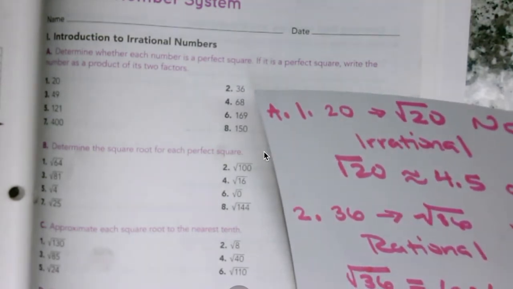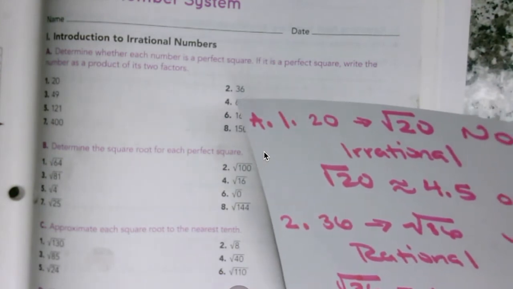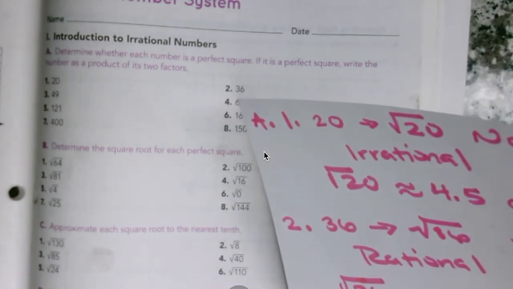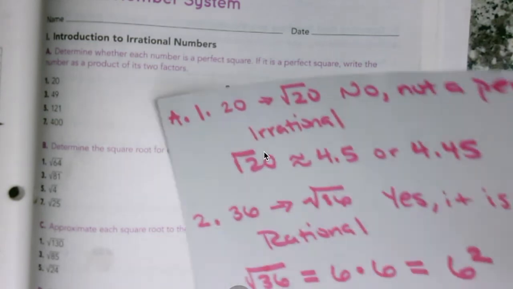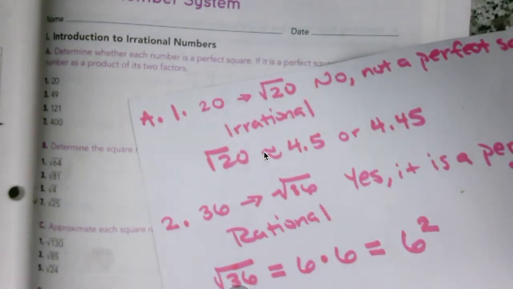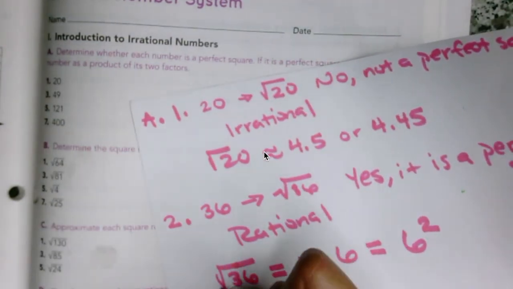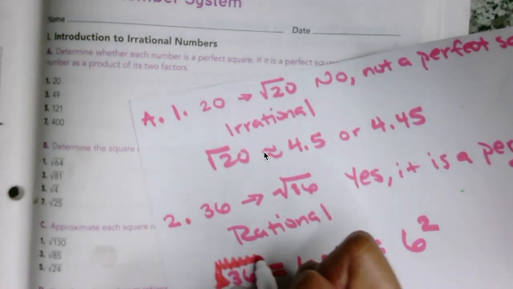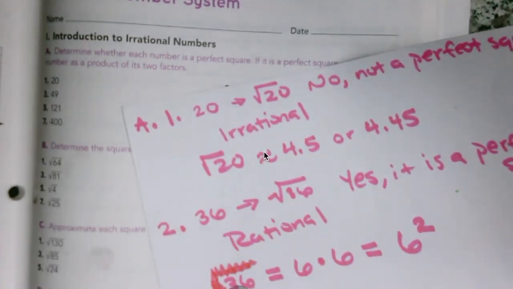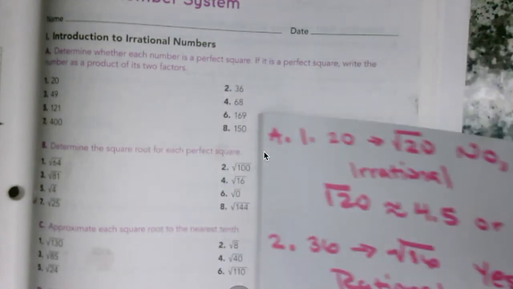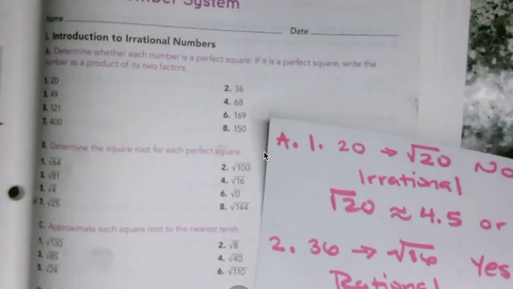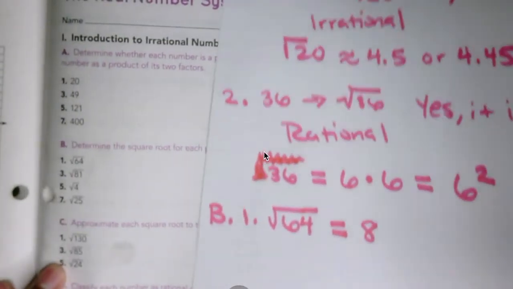Oh man, I was wrong. For number 2, take off the square root. So 36, 6 times 6. 6 squared is 36.